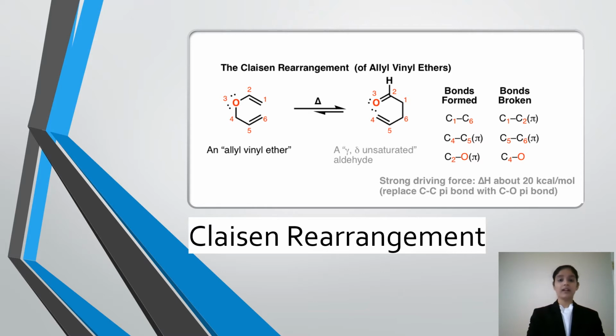When we compare the energies of the bonds that break with the bonds that form, we see that we are trading relatively weak carbon-carbon pi bonds, about 65 kilocalories per mole, for a relatively strong carbon-oxygen pi bond, about 85 kilocalories per mole, for a gain of about 20 kilocalories per mole, which means this reaction is irreversible in nature.